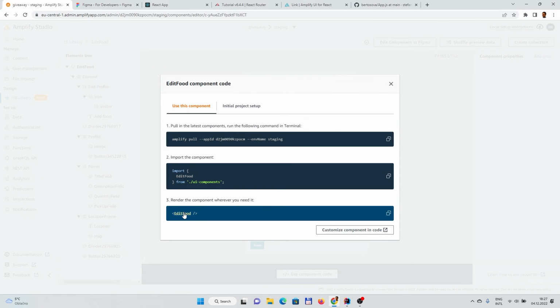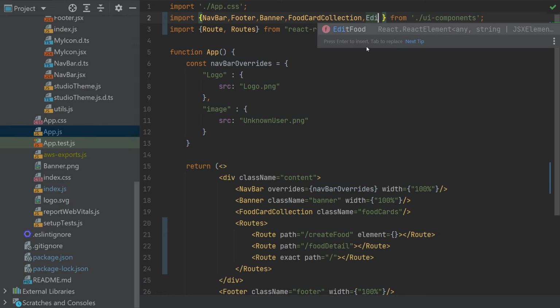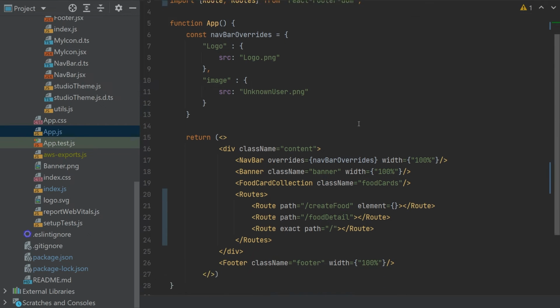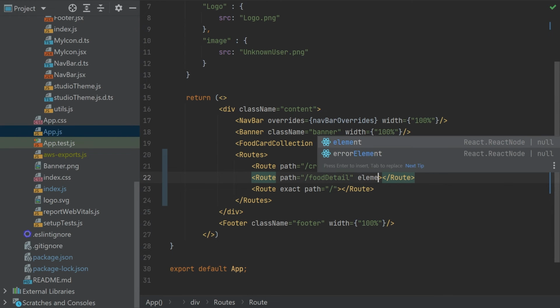Yeah, and it's exactly edit food. So let's do the import for edit food, and we would basically display this component edit food here as a component.